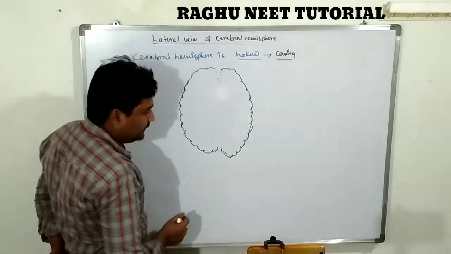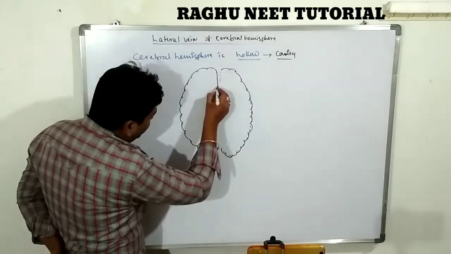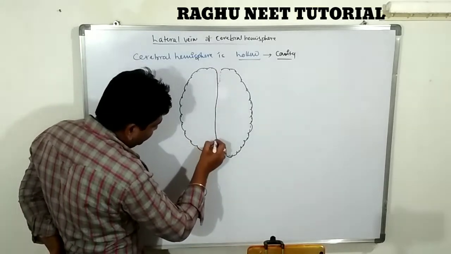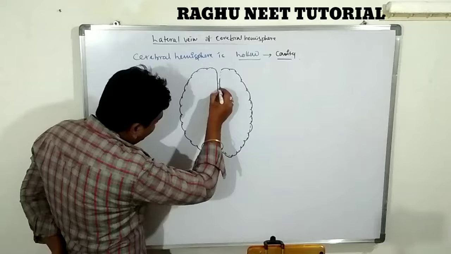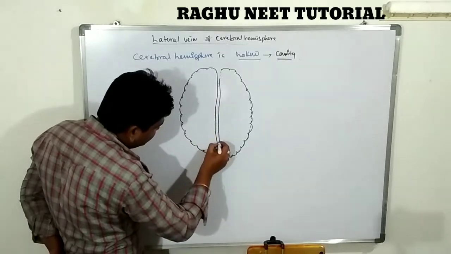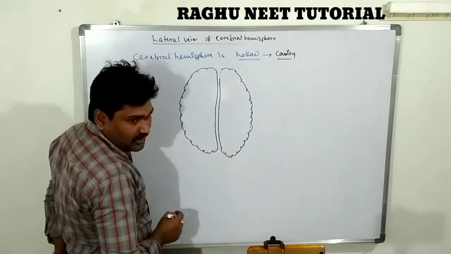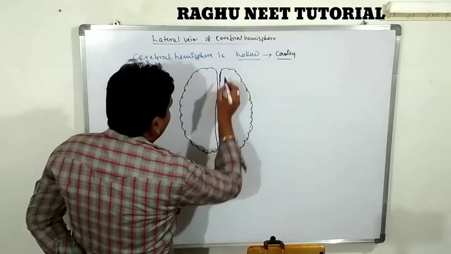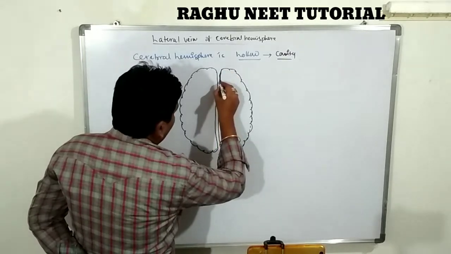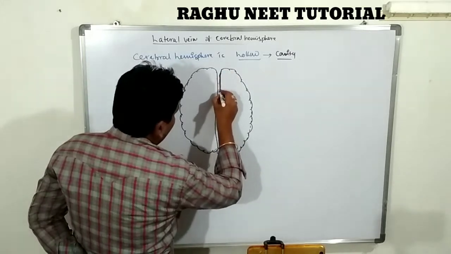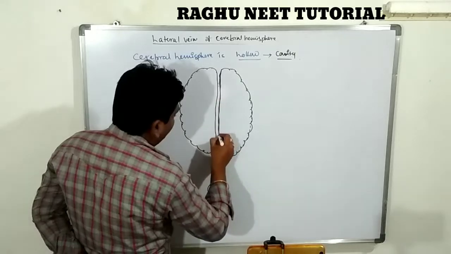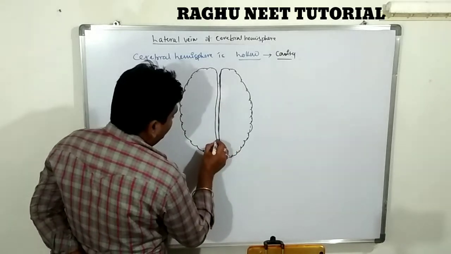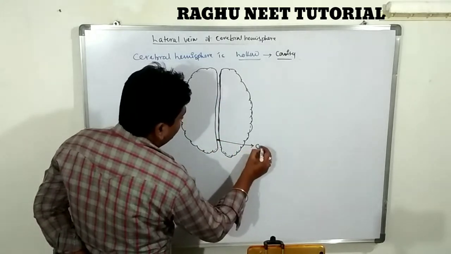The long, longitudinal depressions are known as the cerebral fissure. These longitudinal depressions are connecting together, and it is called the corpus callosum.